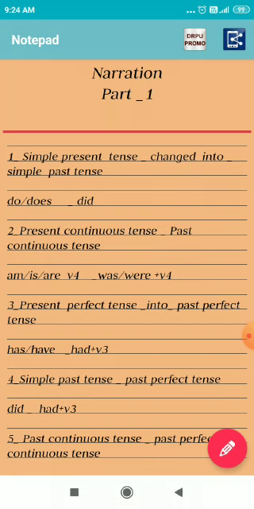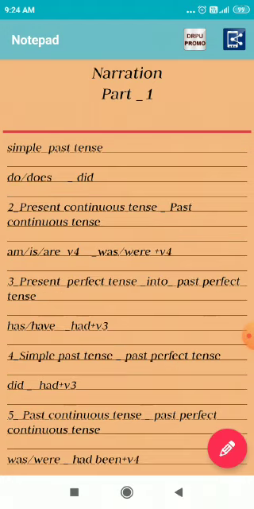After that, present perfect tense. If our direct speech is in the present perfect tense, it will be converted into the past perfect tense. Has, have are converted into had, with the verb third form.